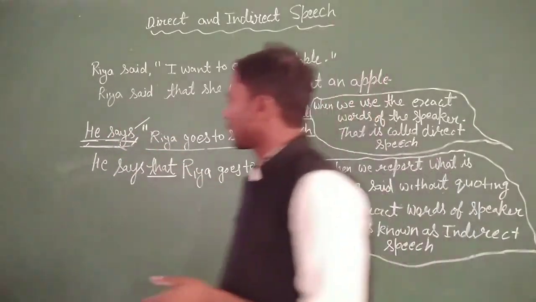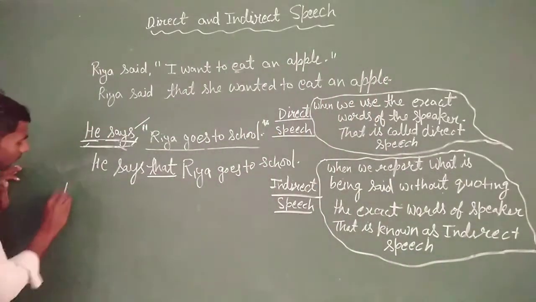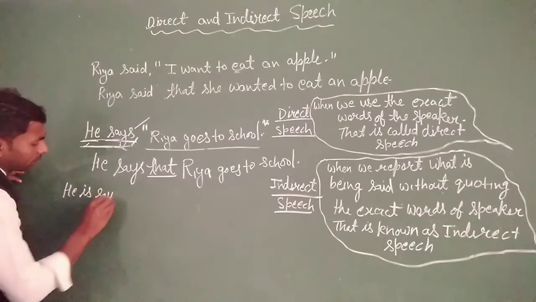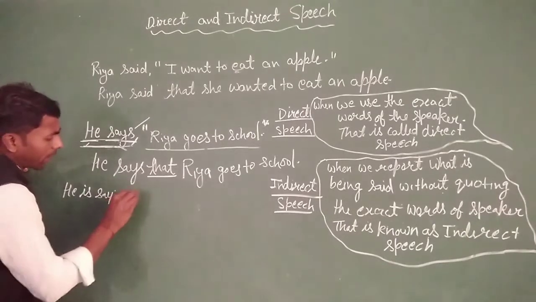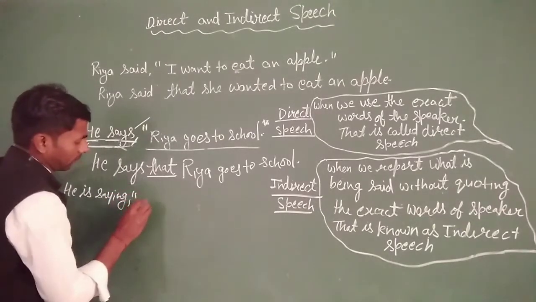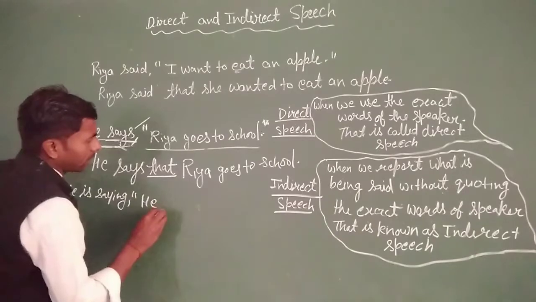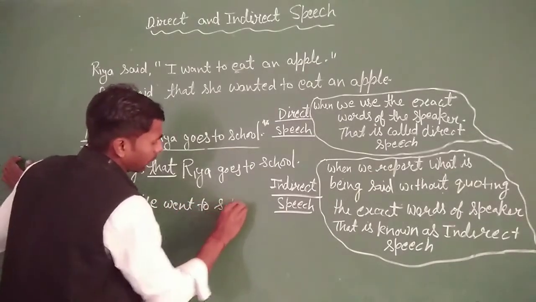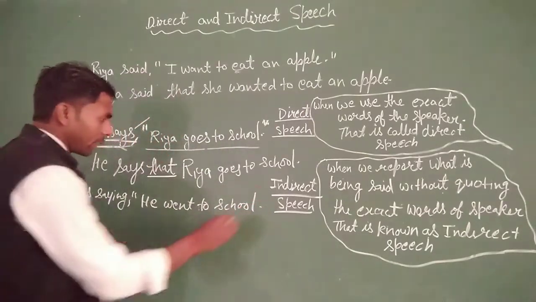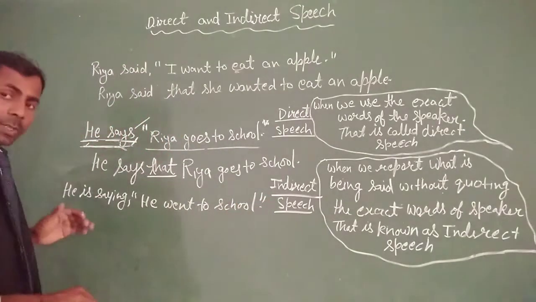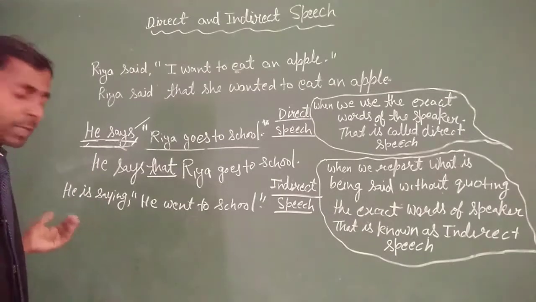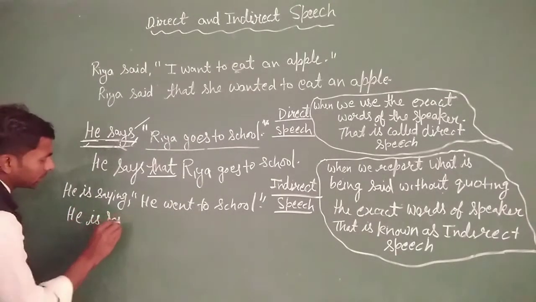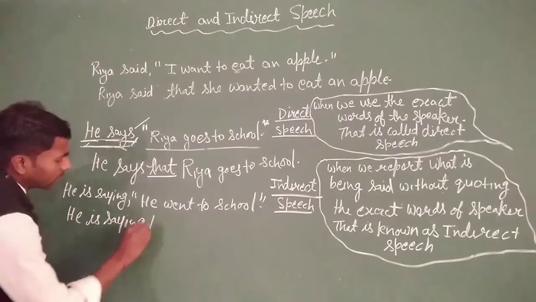Okay, we take another example like this. He is saying, "He went to school." It is the direct speech, and when we change it into the indirect speech, then simply write "he is saying that."